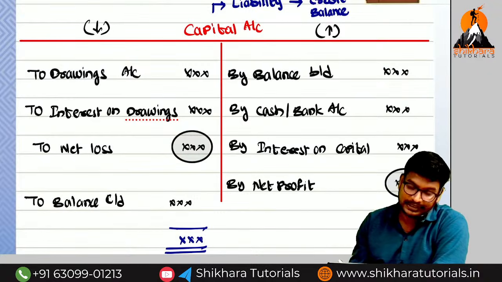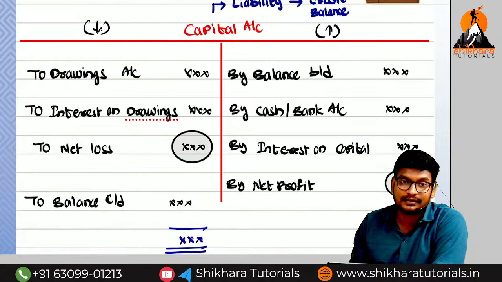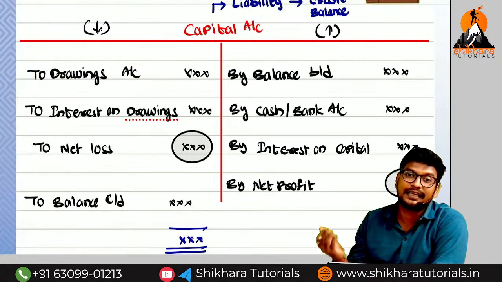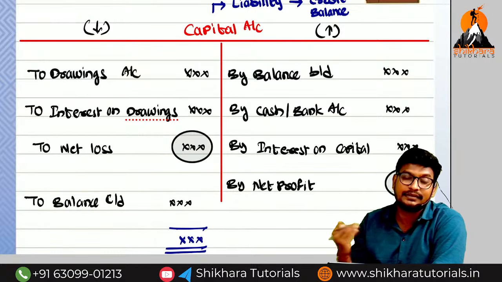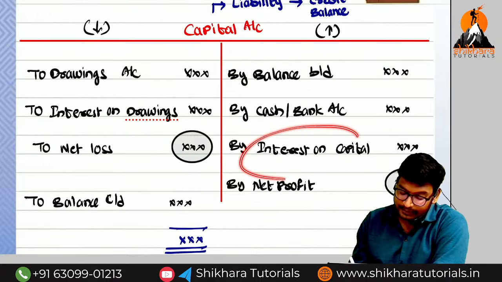For example, if you take a bank loan, on that bank loan we need to pay interest. Loan means liability. Interest on a liability is an expense to us. We need to pay it in future. For that reason the capital value increases.